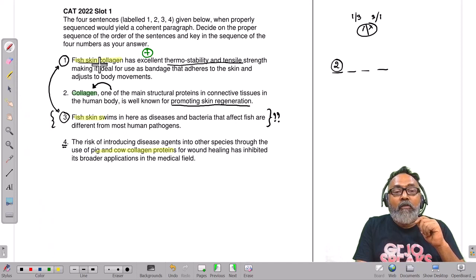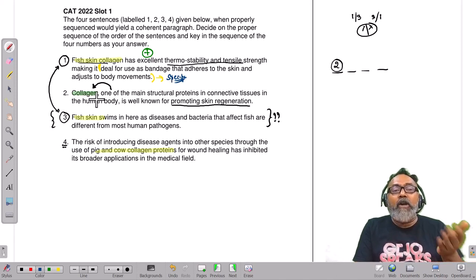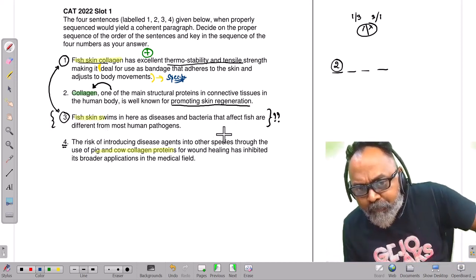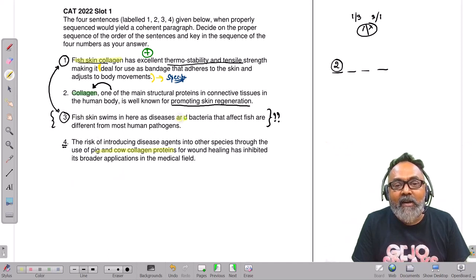We can see that this conversation is okay. Can't even read what I've written. The color is bad. Something that is very specific. Okay, great. And then the second sentence, of course, we find out talks about collagen. And then the third sentence talks about fish skin. And it's about how do we read this. The first time when I read this, I saw this word "and" here, and I kind of made this into one block and made this into another block.